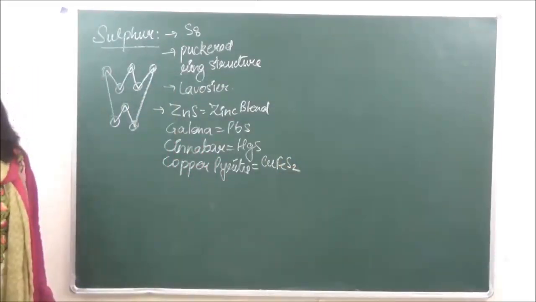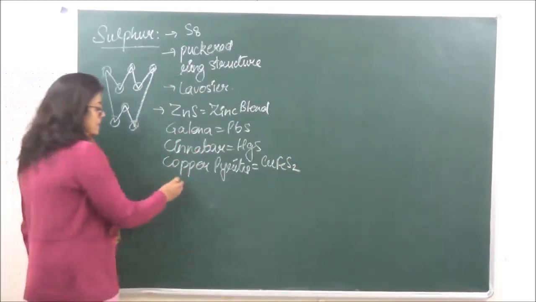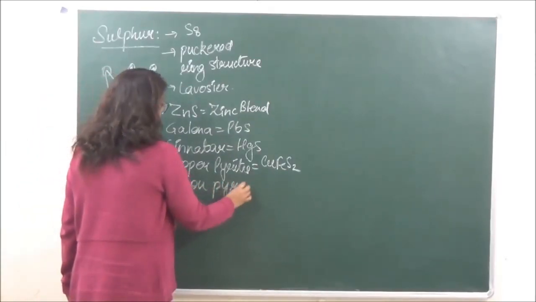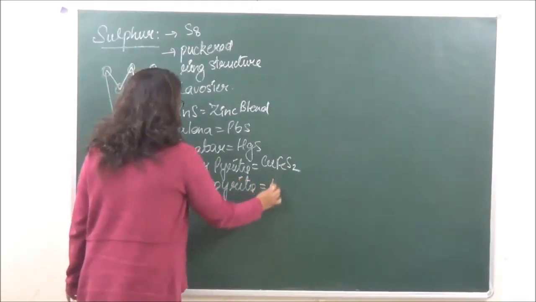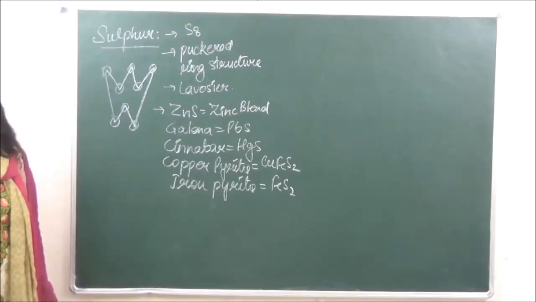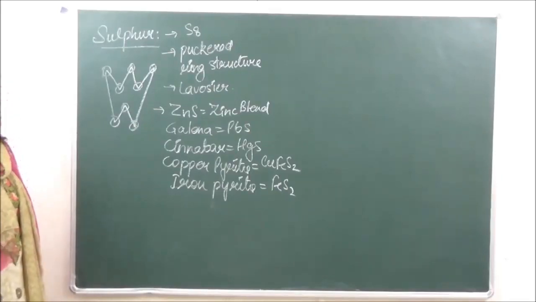Then it is found as iron pyrites, that is FeS2.